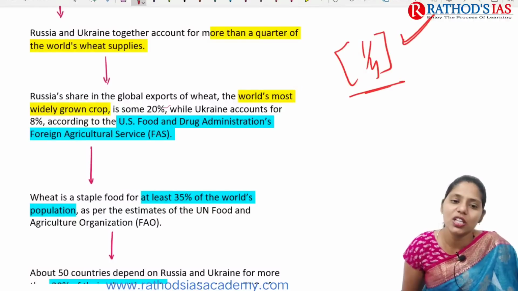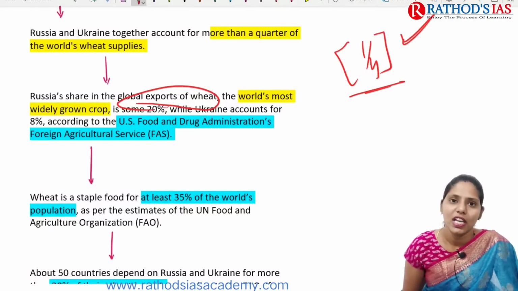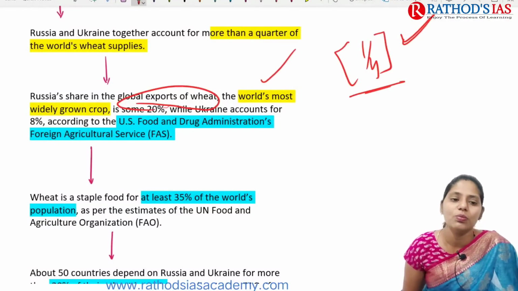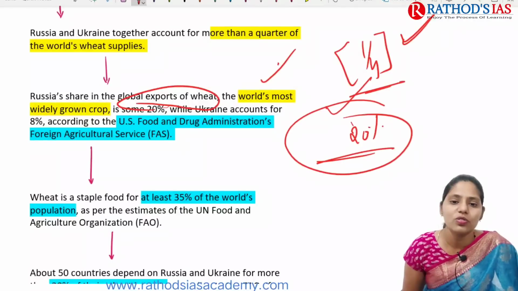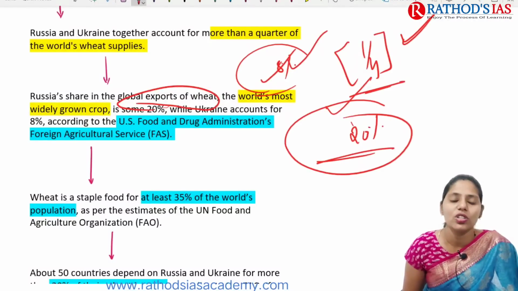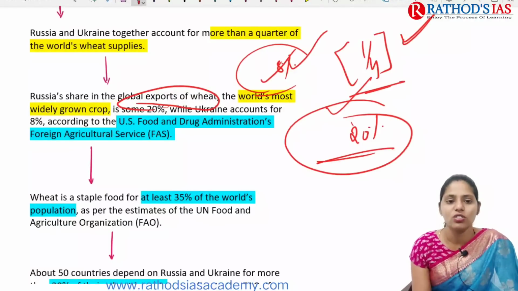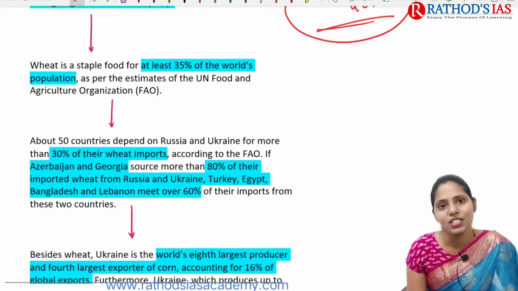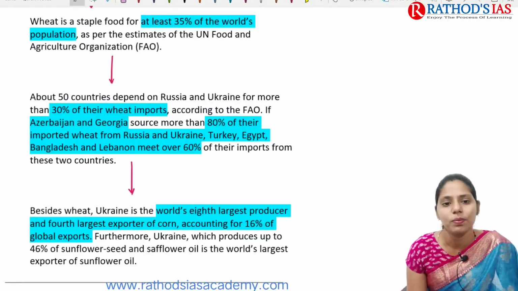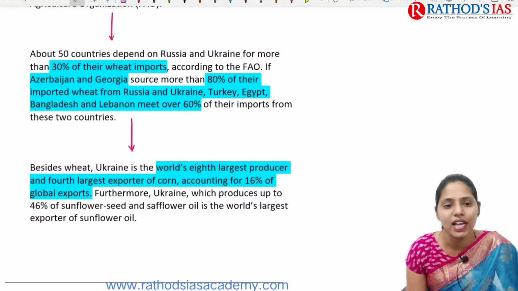Russia's share in the global export market for wheat, the world's most widely grown crop, is around 20%, while Ukraine accounts for 8%, according to the US Foreign Agriculture Service. Wheat is a staple for at least 35% of the world's population, according to the United Nations Food and Agriculture Organization.